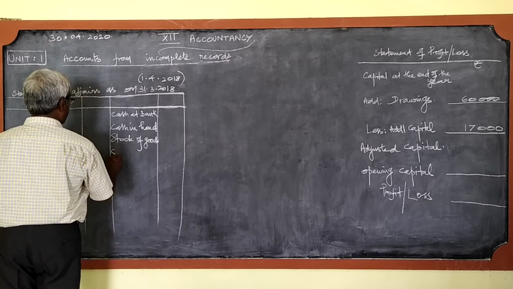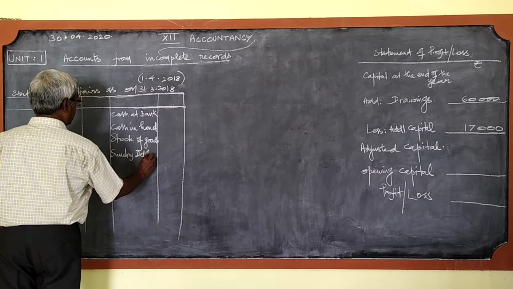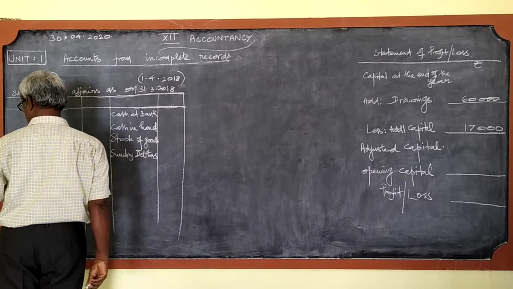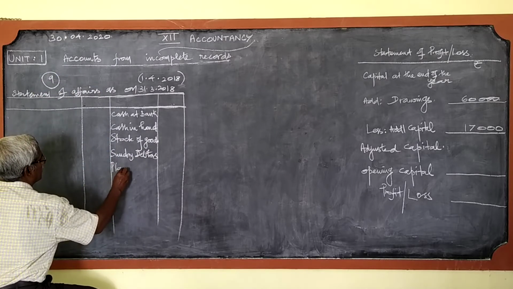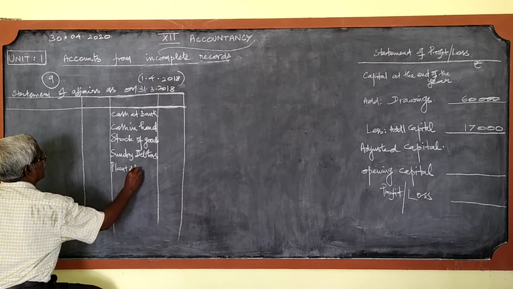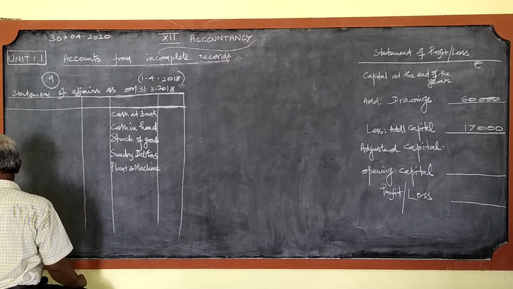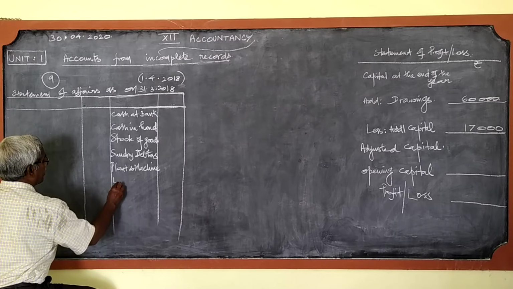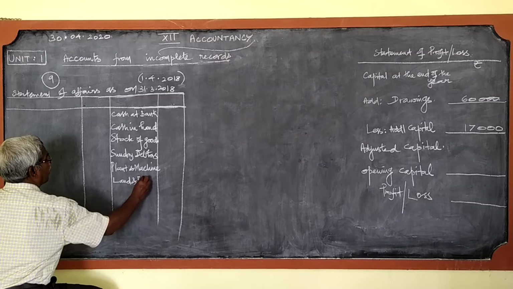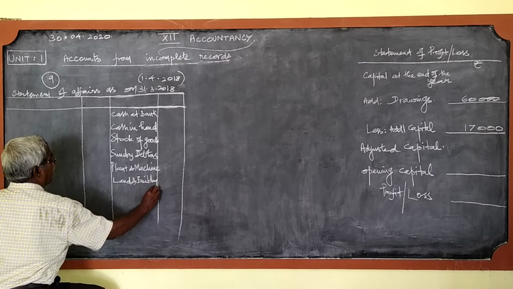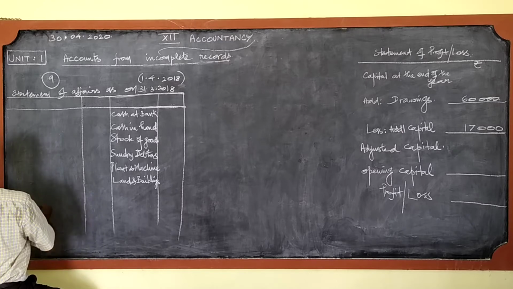Sundry debtors. Plant and machinery. Land and buildings. And the last item is sundry creditors.